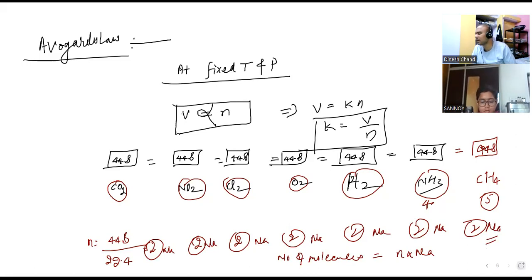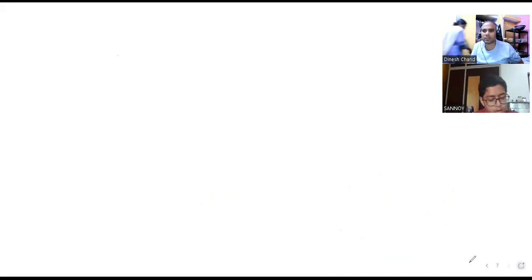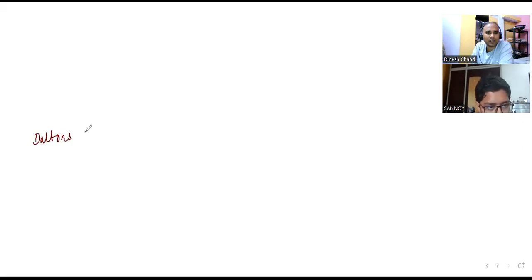So this was the law of chemical combination, over. What else? What will come next? Next is mole concept, sir. Next is mole concept. We are having Dalton's atomic theory, then average atomic mass, formula mass, all that we are having. Firstly, you go with Dalton's atomic theory, that you must be knowing actually. Dalton's atomic theory. Okay.